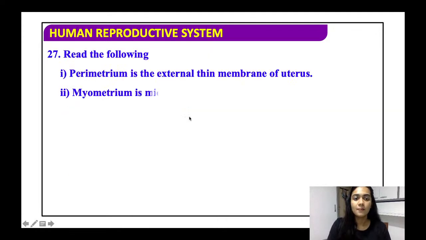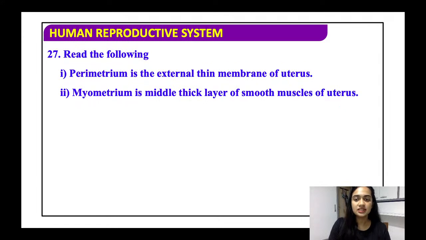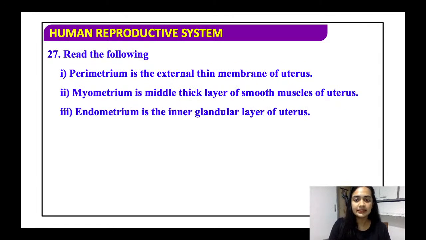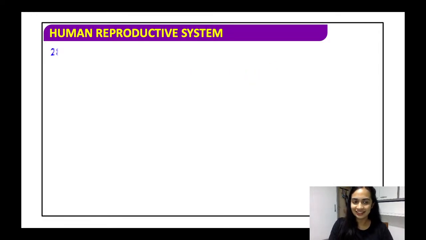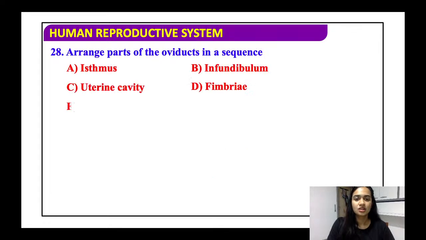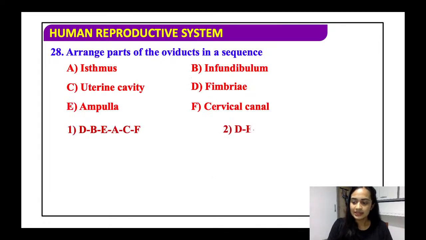Perimetrium is the external thin membrane of the uterus. Myometrium is the middle thick layer of smooth muscles of the uterus. Endometrium is the inner glandular layer. All the statements are again correct. So now we have to arrange it in sequence.